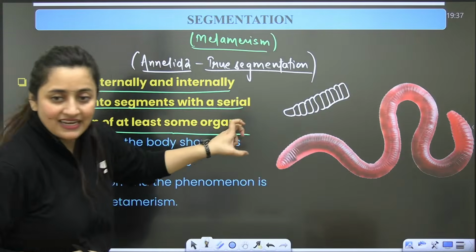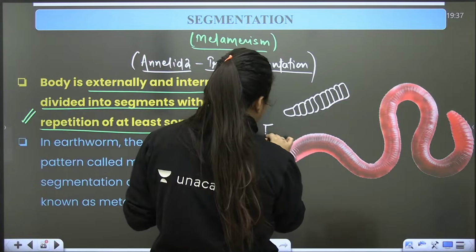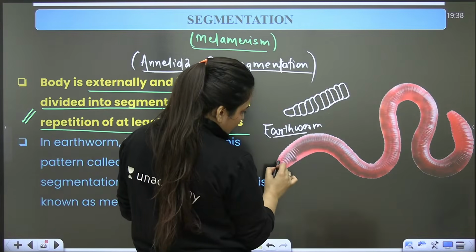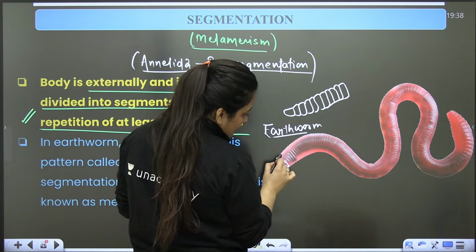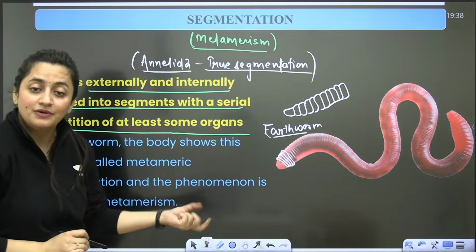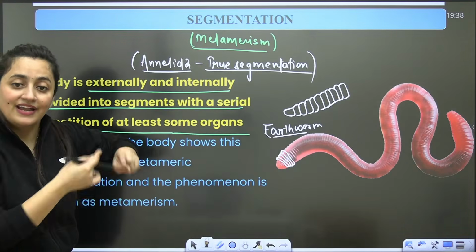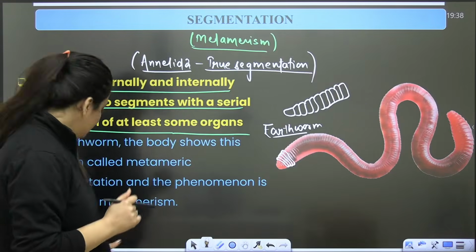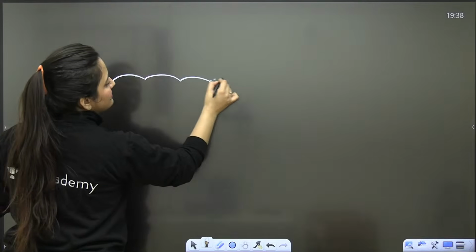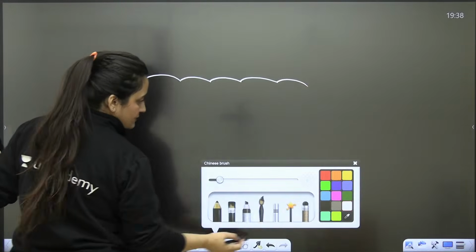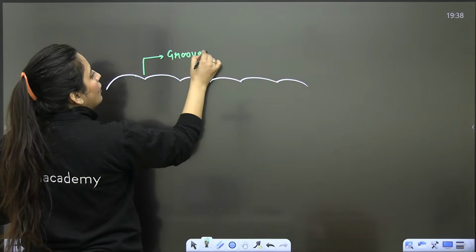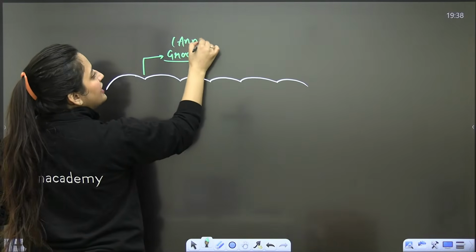See, so in the Annelida, you can take the example of earthworm. Very clearly, my dear students, we can see that these external segments are visible. Plus, internally also segments are there. Externally, when you see this, you'll see some grooves. We'll call them grooves or annulus.